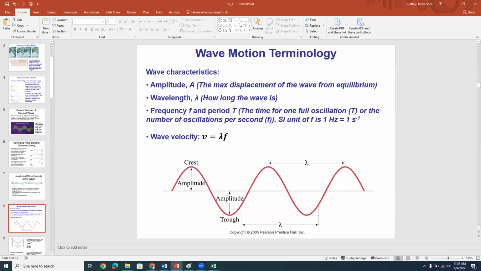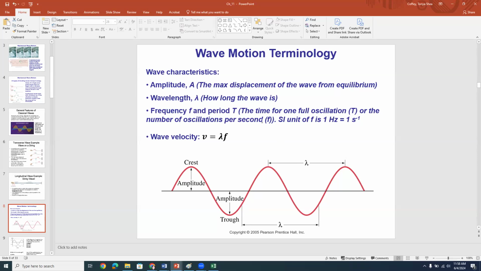Now, 1 over the period, or the frequency, okay, is the number of oscillations per second. We often use f, lowercase f, to symbolize the frequency. So another way to measure the frequency, let's say that you want to measure the frequency or the period of the wave. Another way to do it would be to stand in the same place in the water and start your stopwatch and then count the number of crests that pass your position at some given time. So you count maybe for a full minute or something, and you count the number of crests that passed your point for that entire minute. And then you would divide that by 60 seconds, and that would give you the frequency, right?